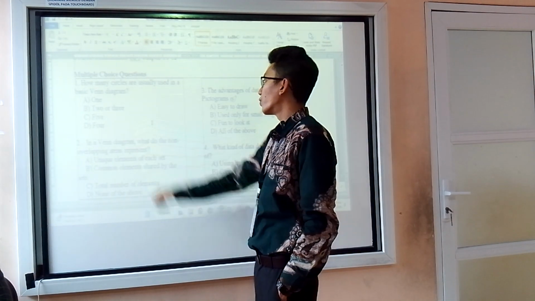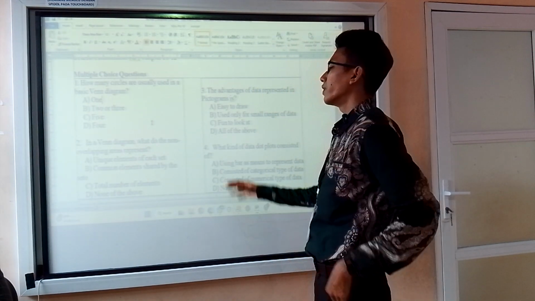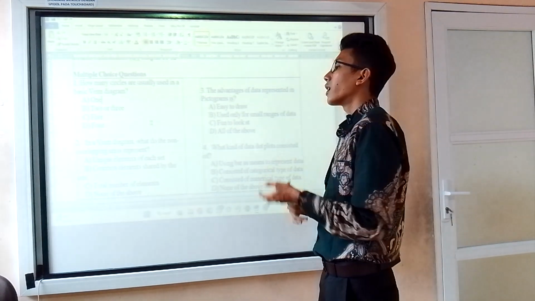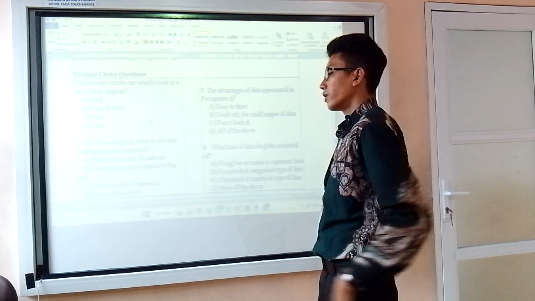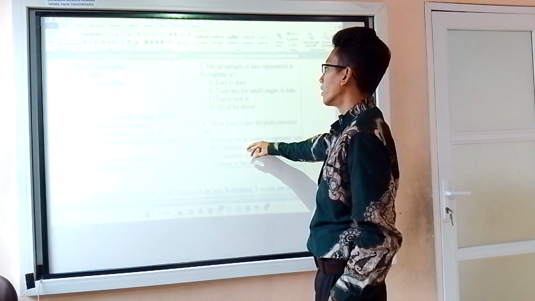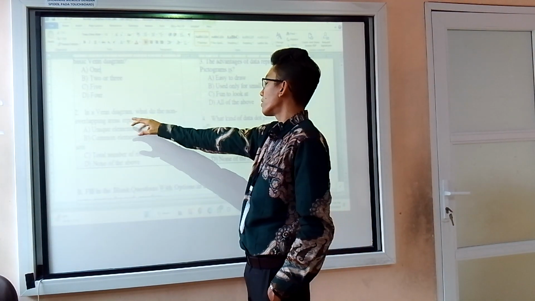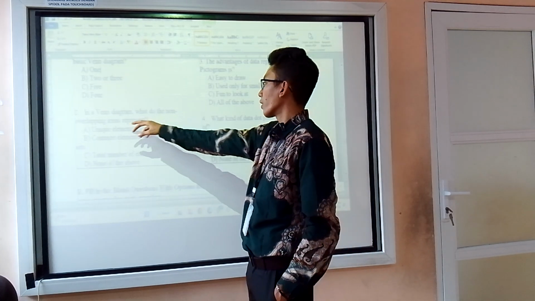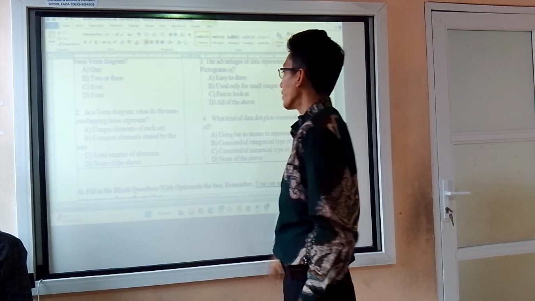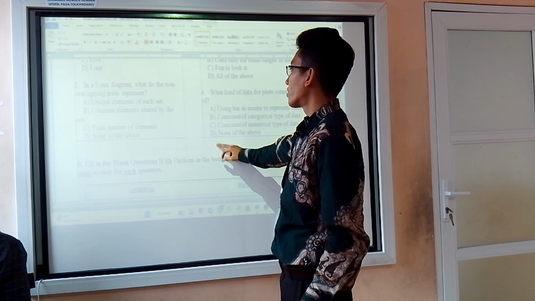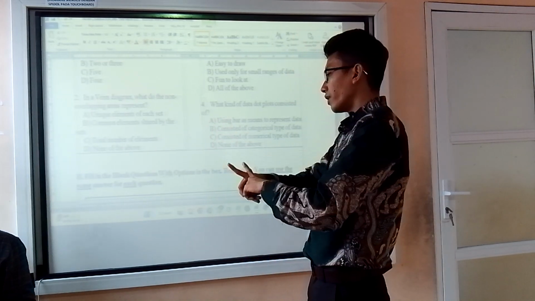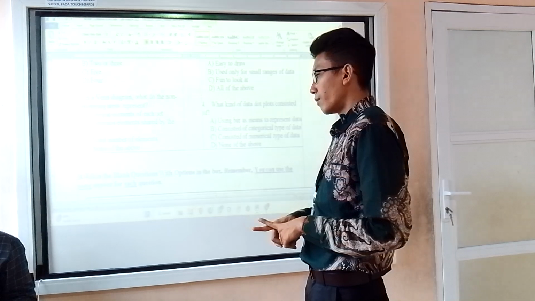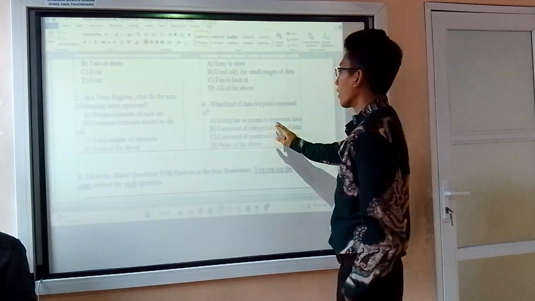It should be 2 or 3, because the Venn diagram is used to show the similarities between each category. The non-overlapping area means unique elements of each set. If it's overlapping, that means the two categories have something in common. That's why they are overlapping.